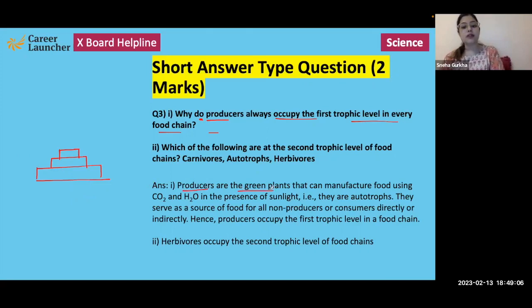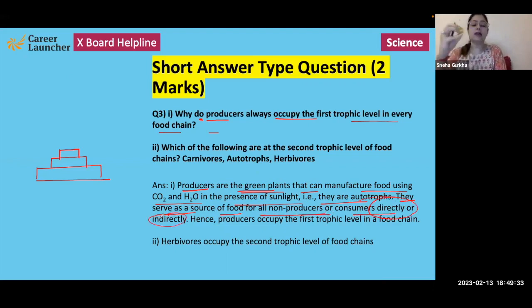So producers are green plants, or for that matter, any organism that is autotrophic in nature, that can manufacture food using carbon dioxide and water in the presence of sunlight. That is, they are autotrophs. They serve as a source of food for all the non-producers or consumers, directly or indirectly.